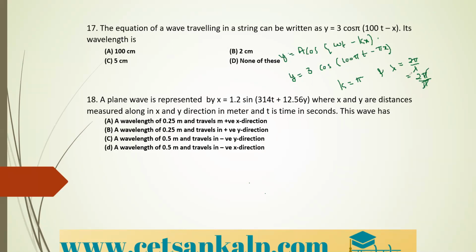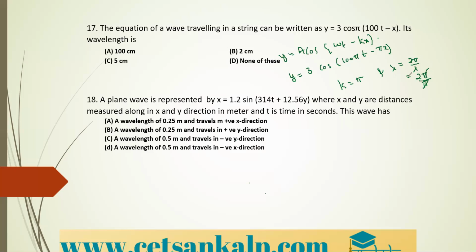Next question. A plane wave is represented by x is equal to 1.2 sine(314 t plus 12.56 y), where x and y are the distances measured along the x and y directions in meter and t is in second. This wave has.